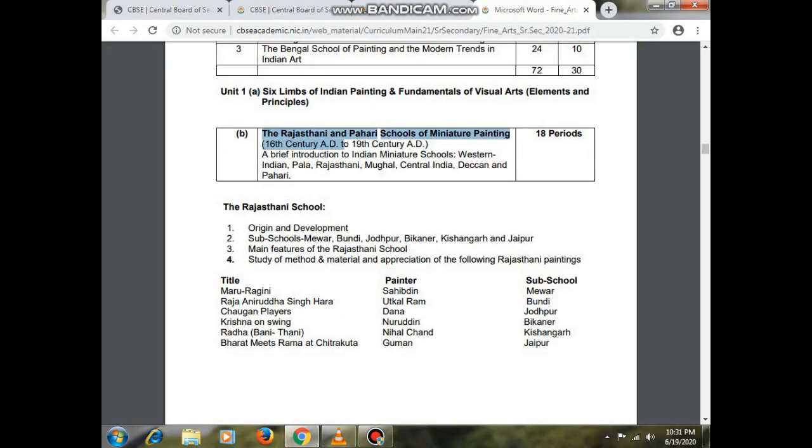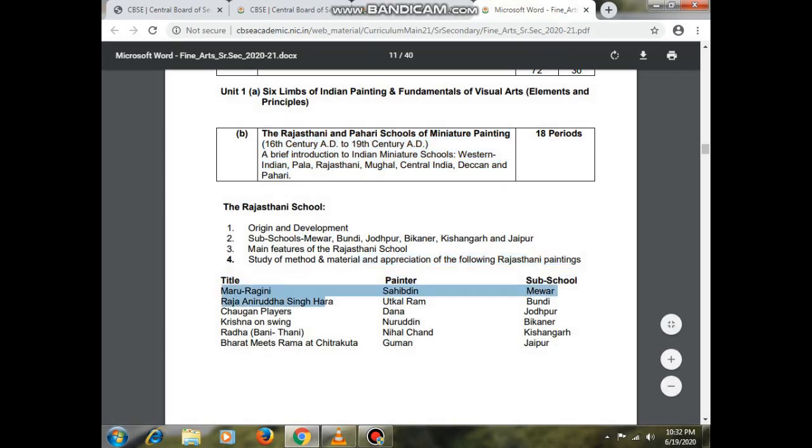Now look at the detailing. If we look at the detailing, then the 6 limbs of painting and fundamentals of visual art, which belongs to Sahibuddin, and it is in the sub-school Mewar. Raja Anirudh Singh Hara, that is the second painting, they mentioned it here, and Utkal Ram, they belong to the Bundi school.